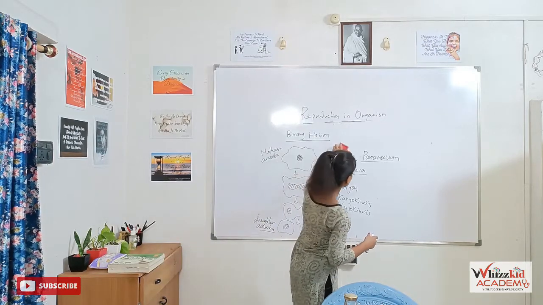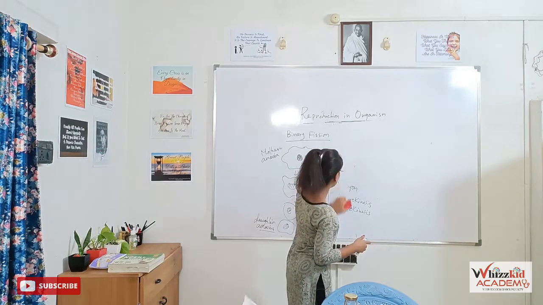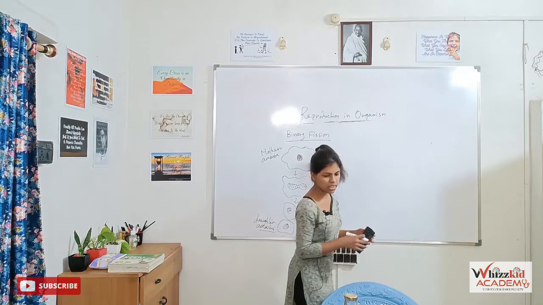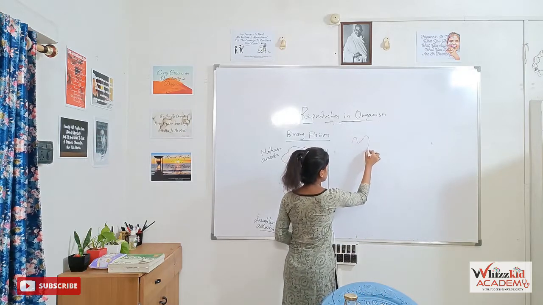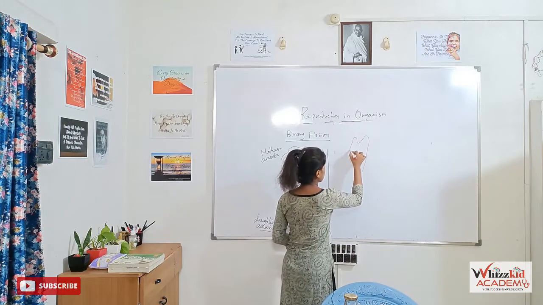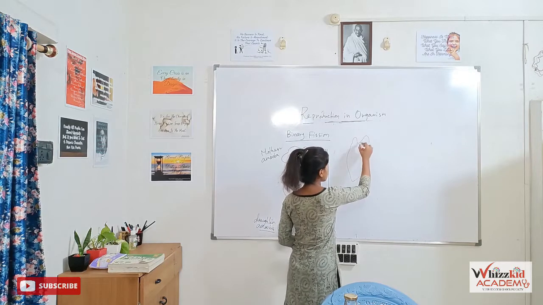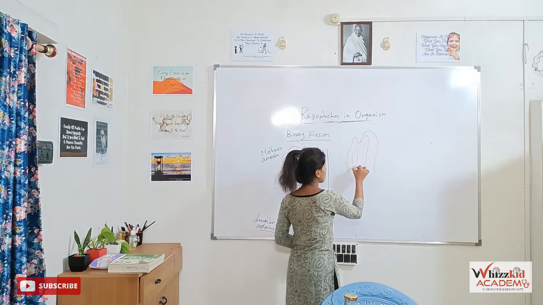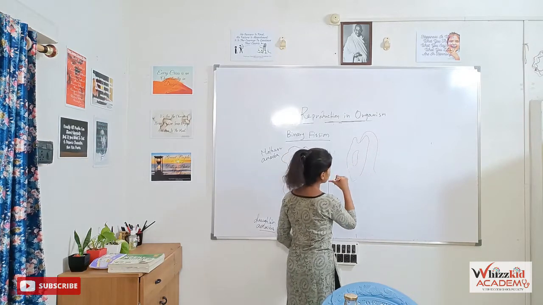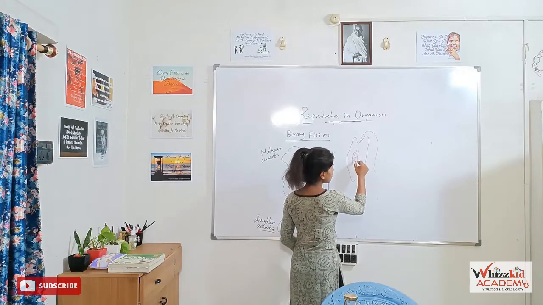What happens in case of paramecium? Paramecium looks like this. Same thing will happen here.